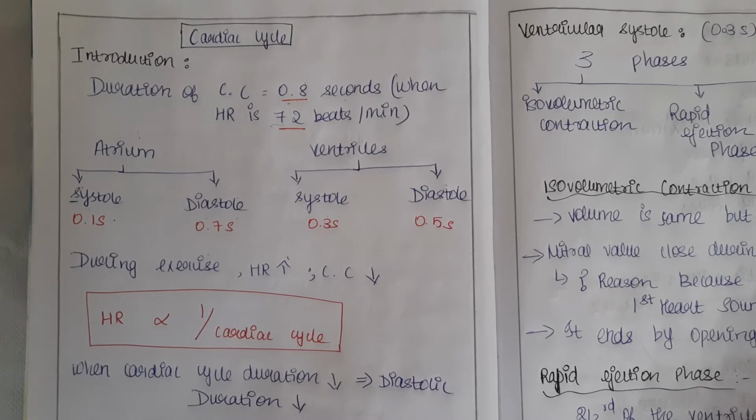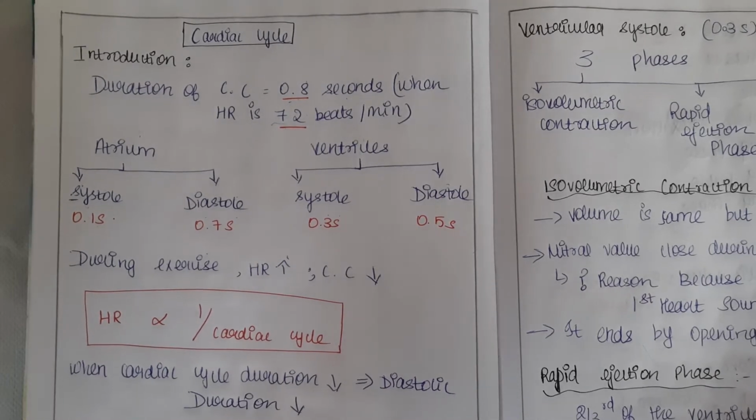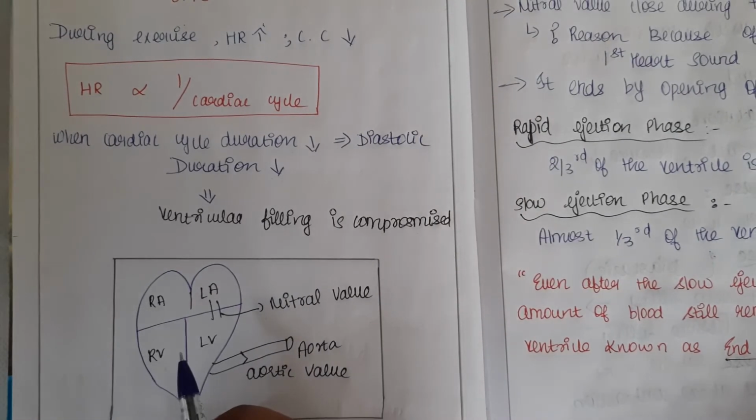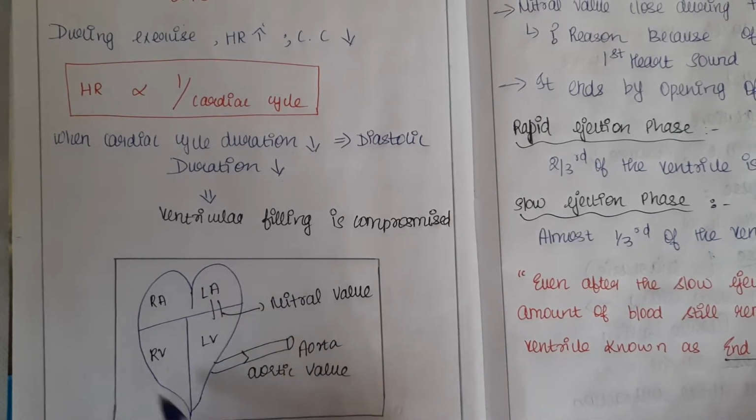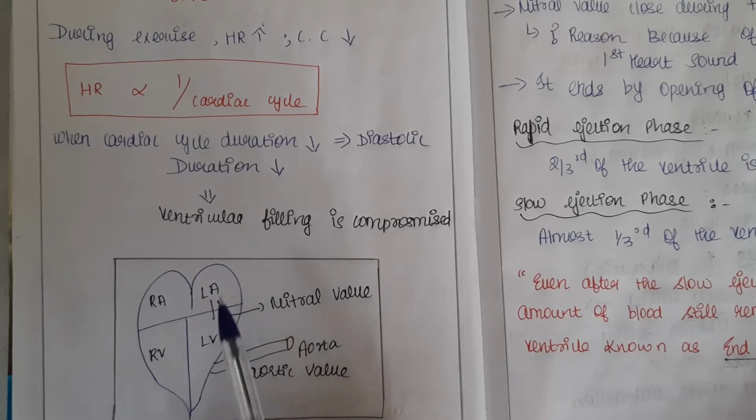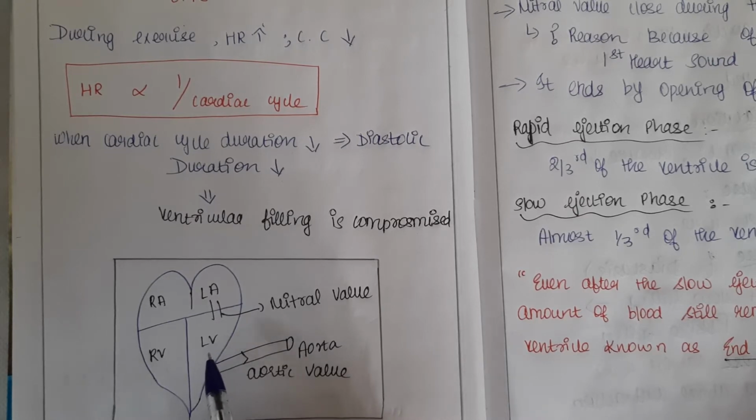Before going to the very complicated diagram, let me explain this in a very simple diagram. Hope you all can see this diagram. This heart diagram we are all familiar with. This is the right atrium, this is the left atrium, this is the right ventricle and the left ventricle. First we'll be seeing about the ventricular systole.